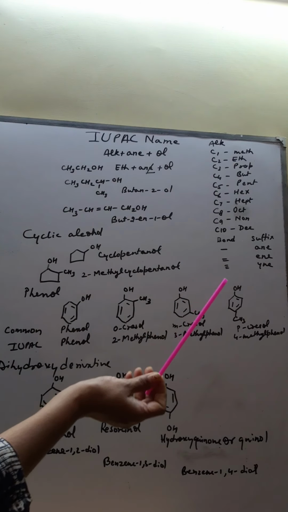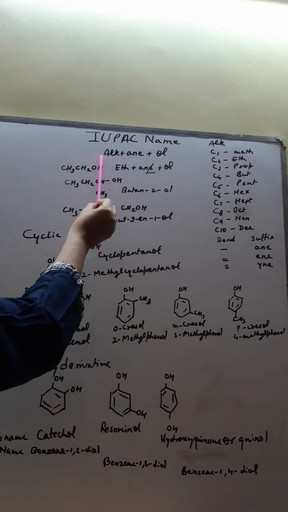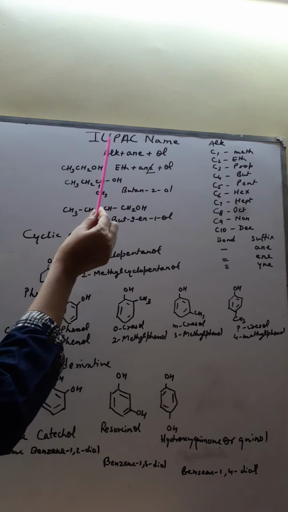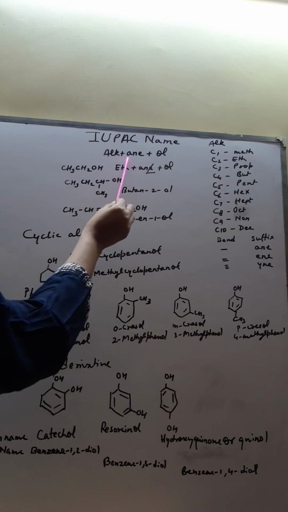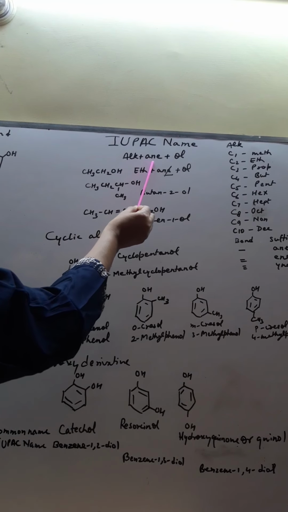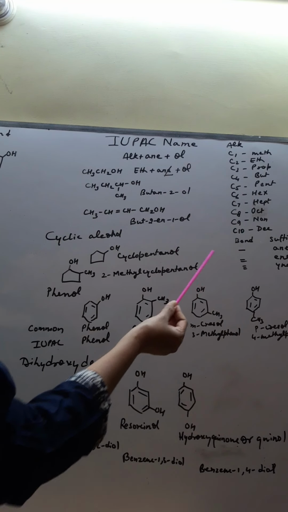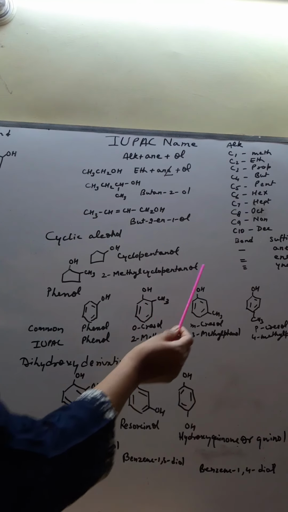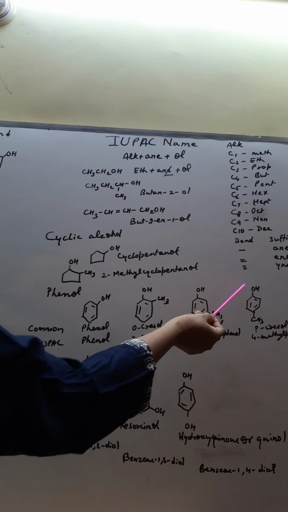So the first thing that you have to write is alk, which is the word root. Correct? Now what do you have to write? You have to write the suffix. What is a suffix? It is what you add after alk. The first suffix that we will add will be on the basis of bond, that is, whether the compound has only single bonds, or a double bond or a triple bond has come somewhere.